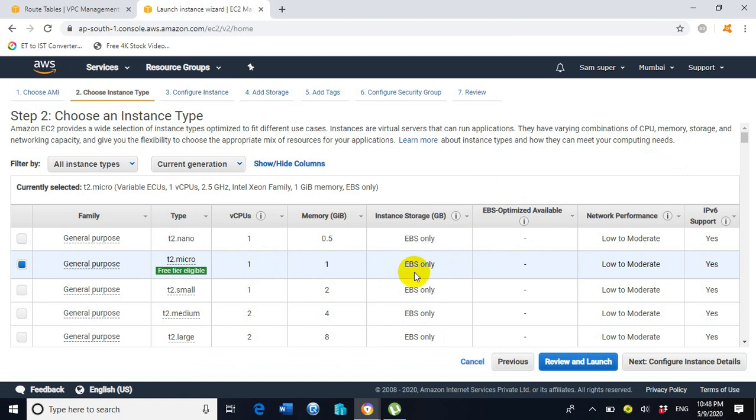EBS stands for Elastic Block Storage, a kind of storage which can be used only inside EC2 instances. Here the type is T2 micro, which is free tier eligible. So now let's click on next.